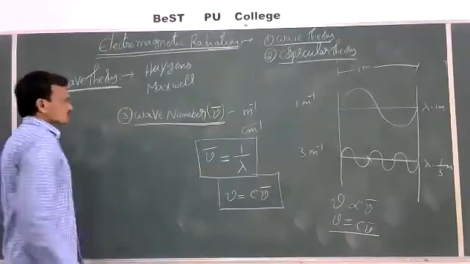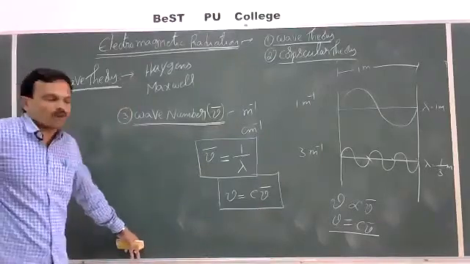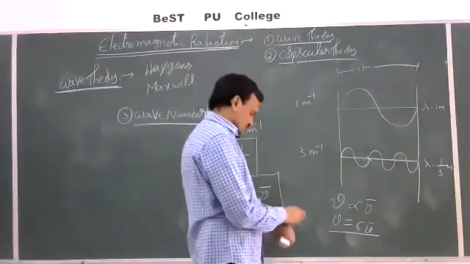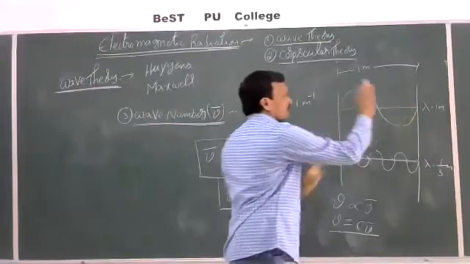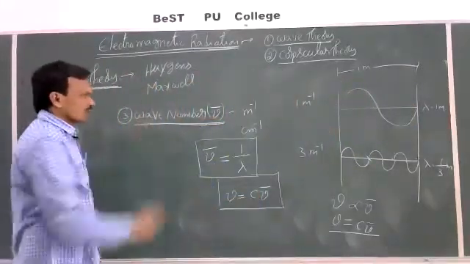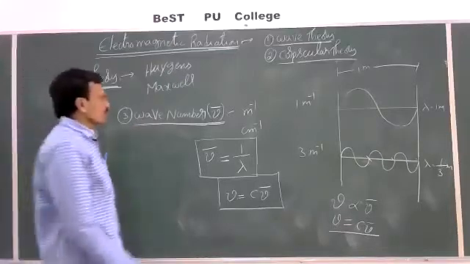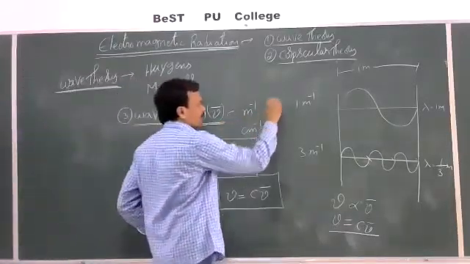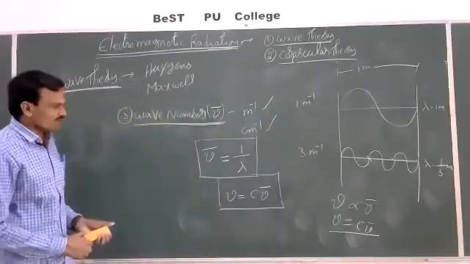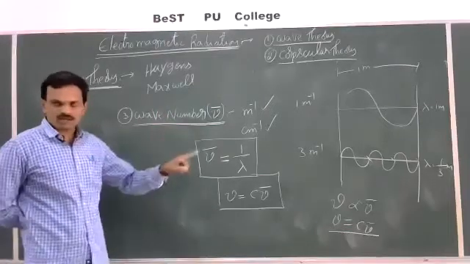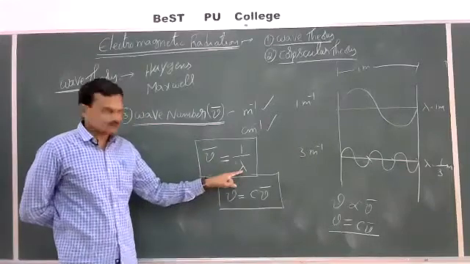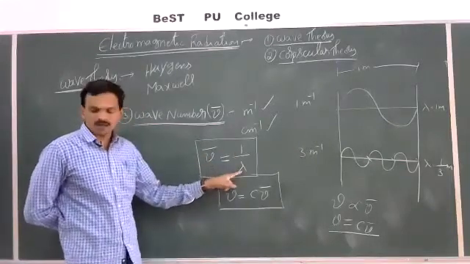See once again. Wave number, nu bar, means the number of waves that are present per unit length. So in 1 unit length, how many waves are present? This is called wave number, nu bar. And the units of wave number are per meter, otherwise per centimeter. The relation between wave number and wavelength is that wave number is the reciprocal of wavelength. Nu bar is equal to 1 by lambda.